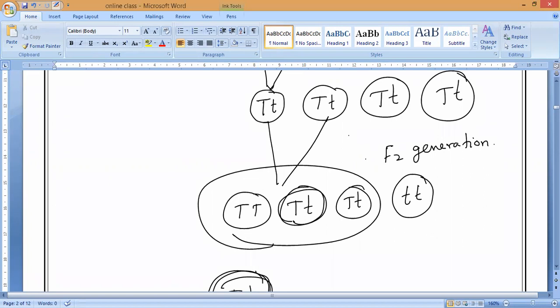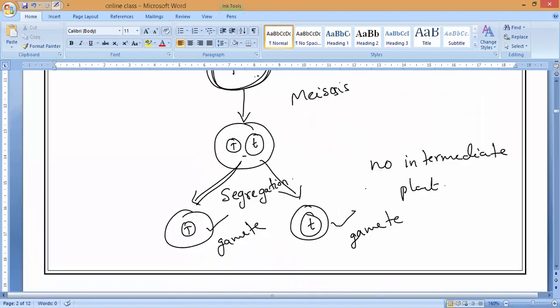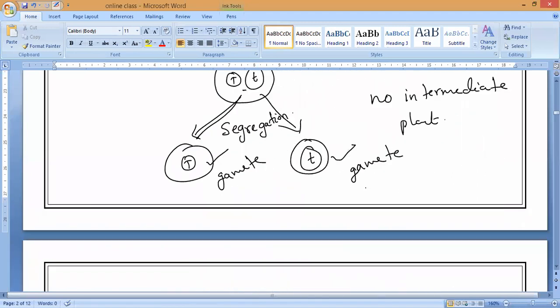Either tallness is inherited or dwarfness is inherited. When they form the gametes, meaning sex cells, only one of such a pair of factors is present in a single gamete. So this is called the law of segregation or first law of inheritance.